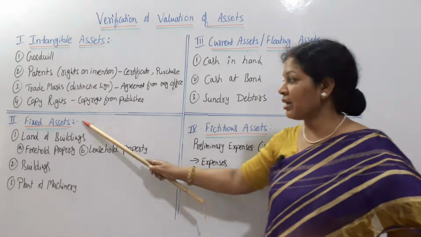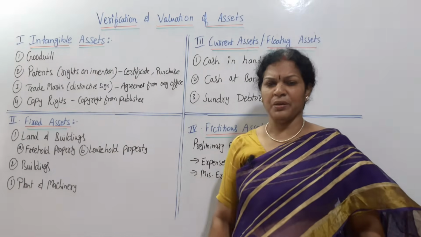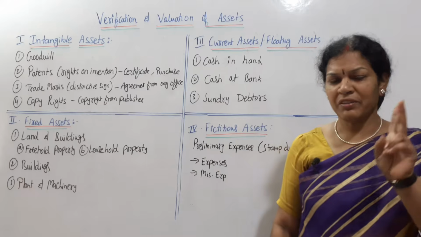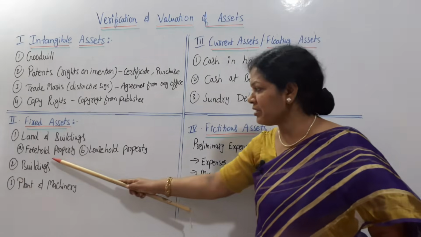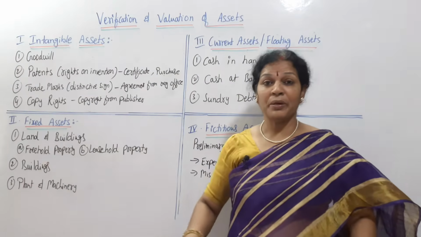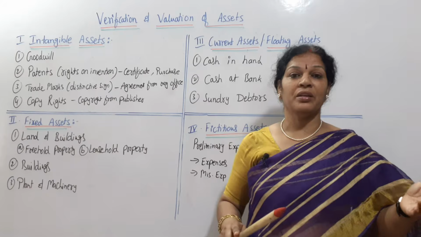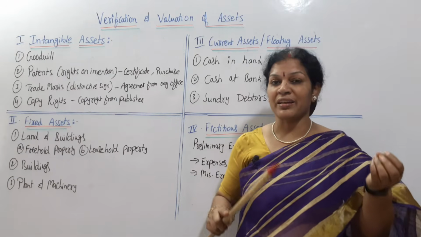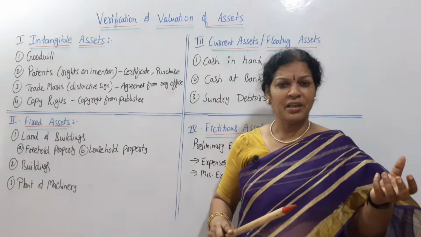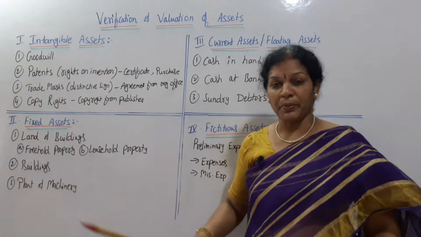Okay, in the same way, now coming to the fixed assets. The main thing is land and building. Land and building we can divide into two parts: first, freehold property, and second, leasehold property. Freehold property means it is absolutely the company's own. The company is not depending on someone. The company has the rights and the total ownership. So that is freehold property.